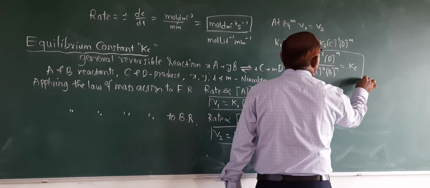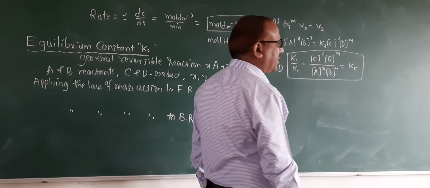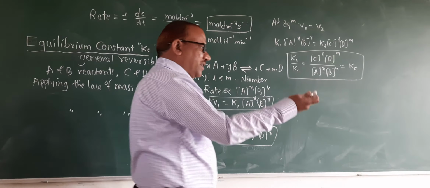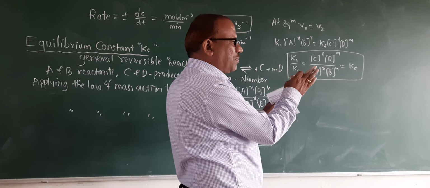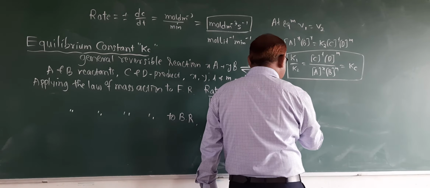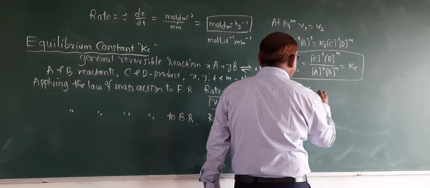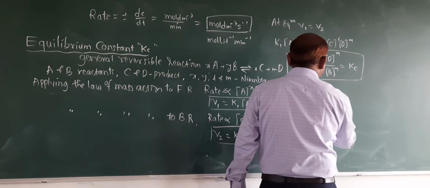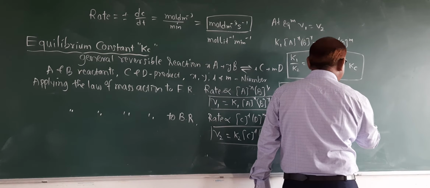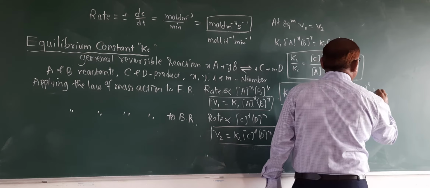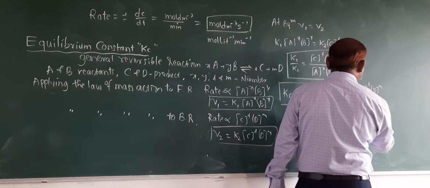This is the mathematical expression you got for equilibrium constant. If I write this mathematical expression separately once again, you can use the definition. Kc is equal to k1 upon k2. Take it and give the definition. Or, Kc is equal to square bracket C to the power l into D to the power m whole divided by